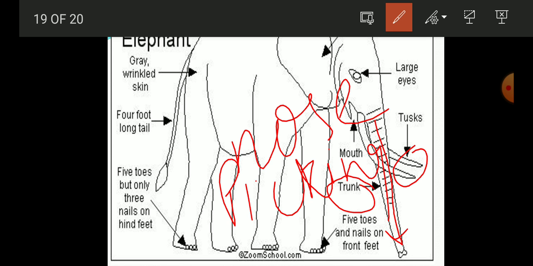There it is. It has two tusks, and these help it to tear the bark of the tree and eat it. You know that these elephants eat some bark of the tree also, and with the help of the tusks they are able to crack the tree branches and take their food from them.